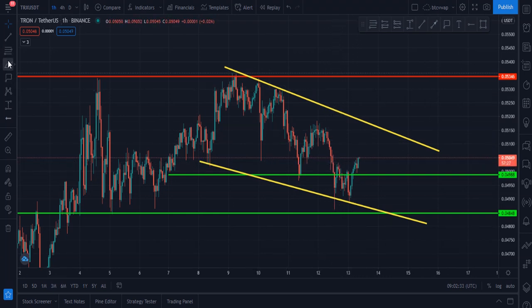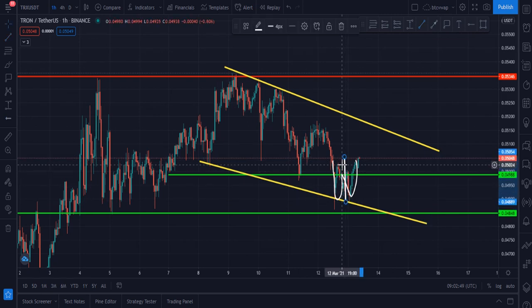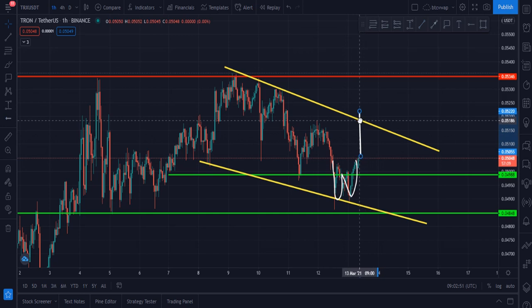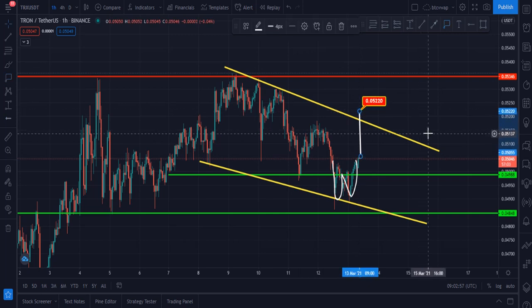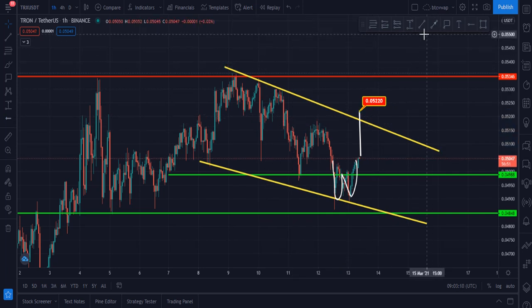You can easily see this is a clear W pattern, and this is the neckline, and it is going to break this neckline of the W. This is the next target for Tron right now, 0.052. And once Tron breaks this upside trend line of this falling channel, or descending channel, let me show you my next target.